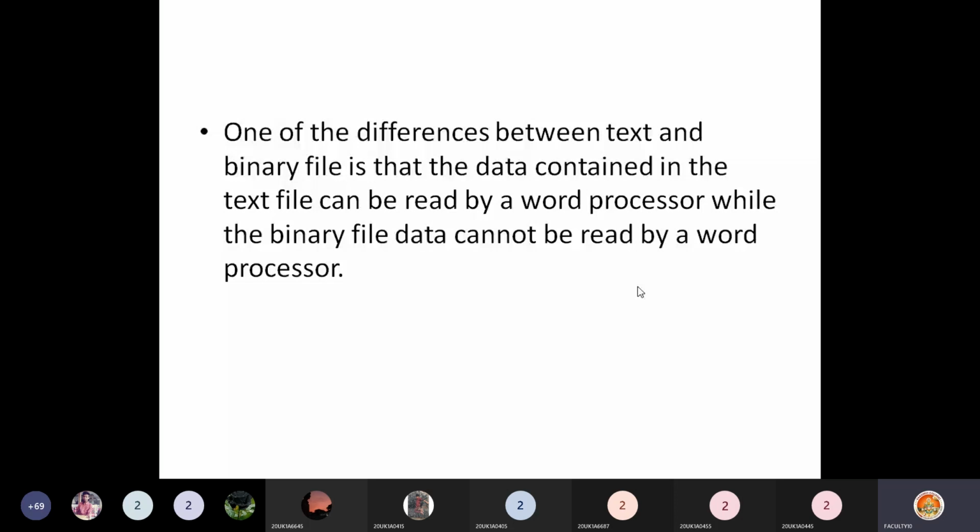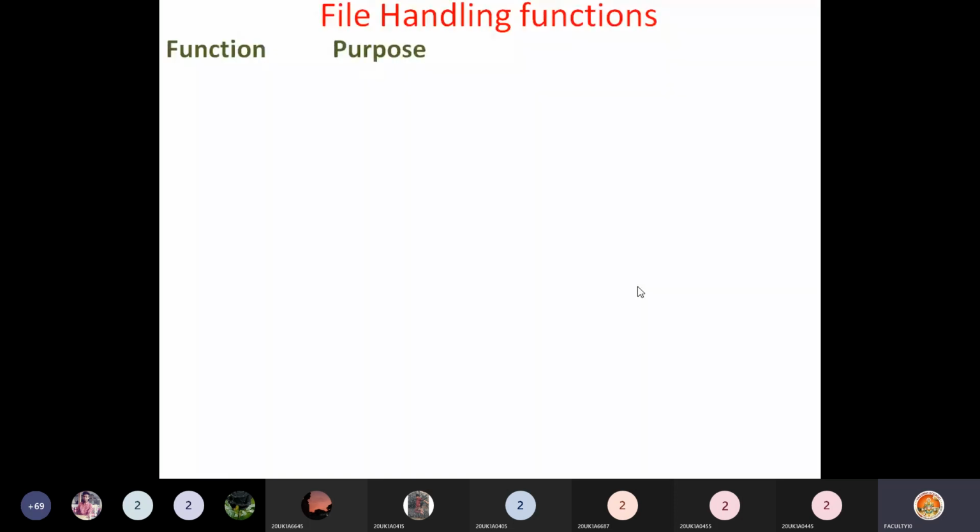We said that we can perform some operations on files like open, read, write, and close. For performing these operations, C developers have provided some predefined functions. Using those functions, we can perform those operations. Those are called file handling functions. First we'll understand what those functions are and the purpose of each function, then we use them in our program. The first function is the fopen function. This function opens a file.